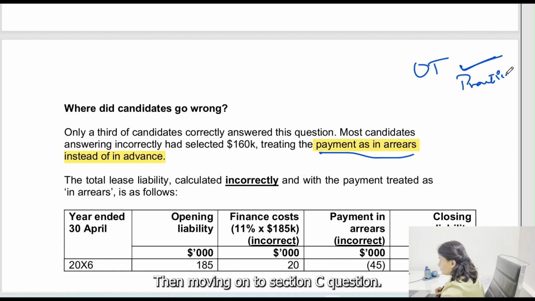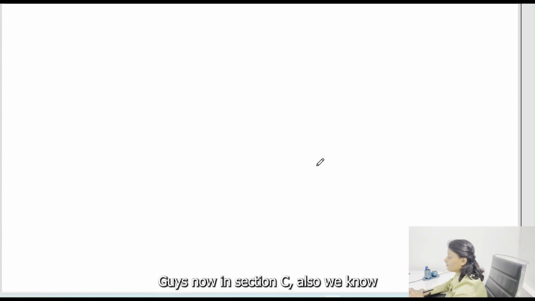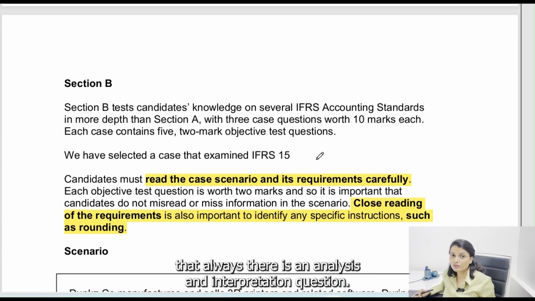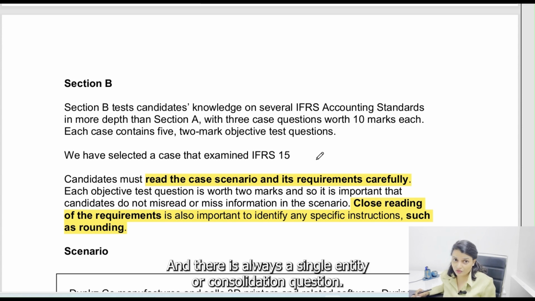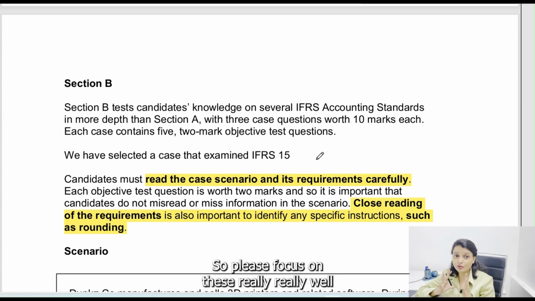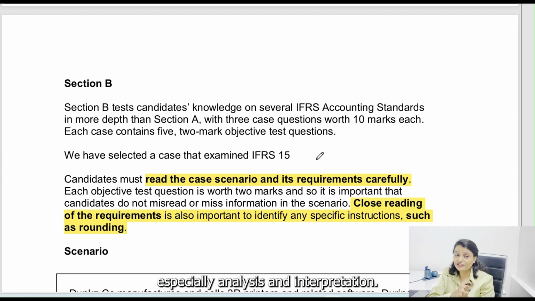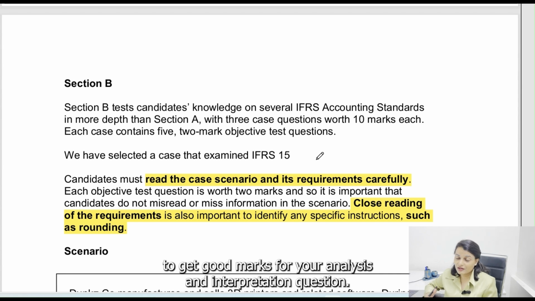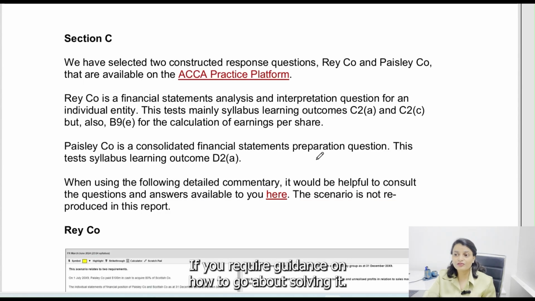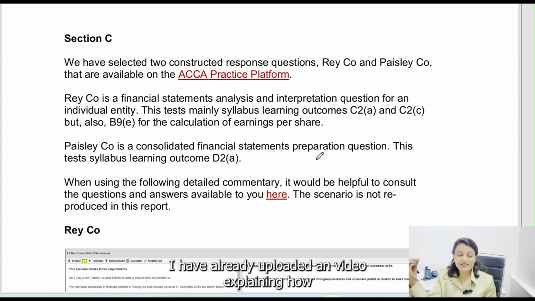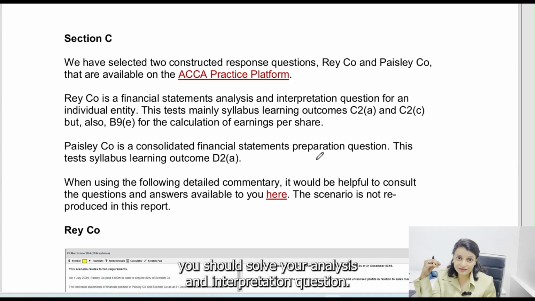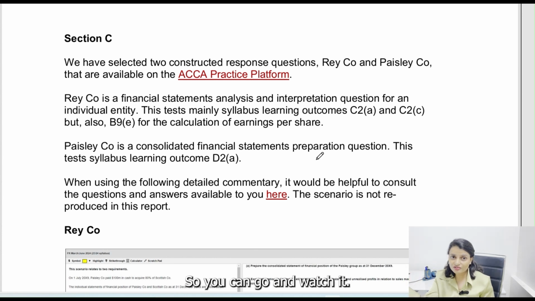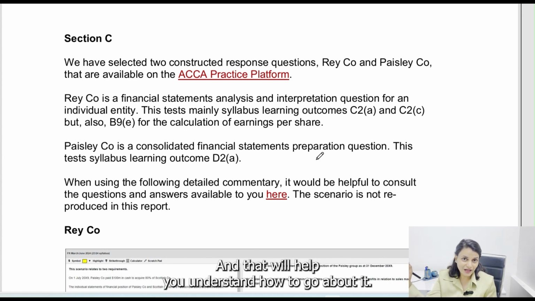Then moving on to the section C question. Guys, in section C we know that there is always an analysis and interpretation question, and there is always a single entity or consolidation question. So please focus on these really well, especially analysis and interpretation. I feel it's a key area to get good marks. For your analysis and interpretation question, if you require guidance on how to go about solving it, I have already uploaded a video explaining how you should solve it. So you can go and watch it, and that will help you understand how to go about it.